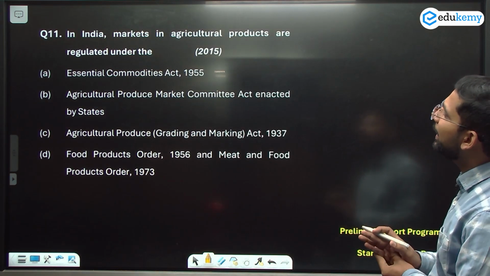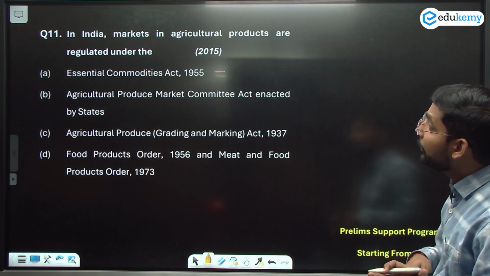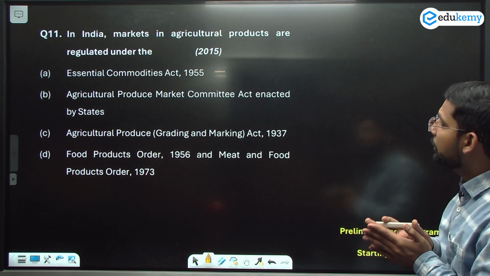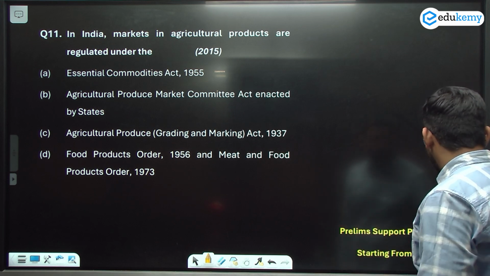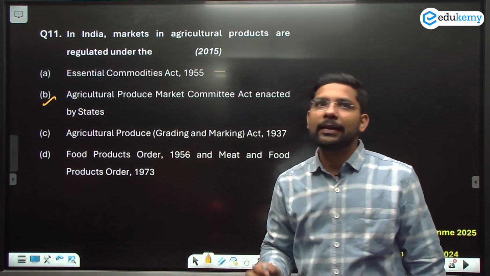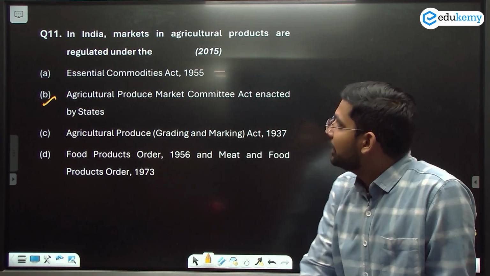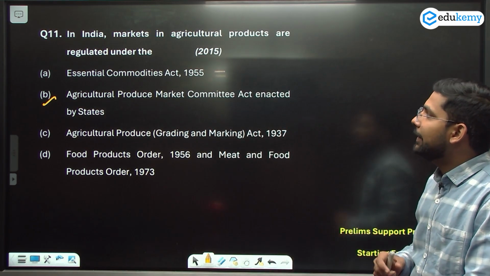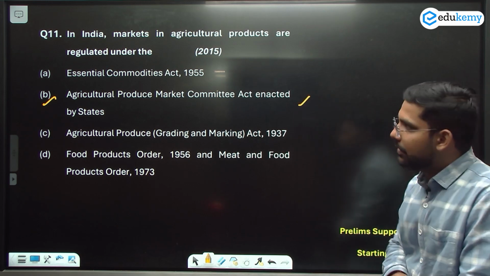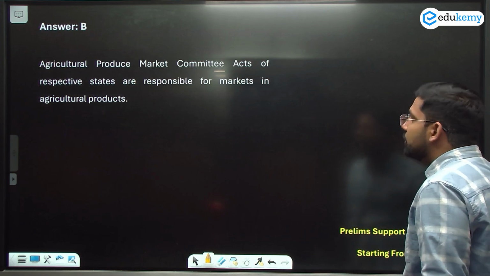In India, markets in agriculture products are regulated under the Essential Commodity Act, Agriculture Produce Market Acts, Agriculture Produce Food Product Acts. Agriculture produce is regulated under the Agriculture Produce Market Committee Acts enacted by the states. जितना भी produce है, वो markets by the Agriculture Produce Market Committee Act by the states के under आता है. So the answer is B here. Now let's move to question number 12.